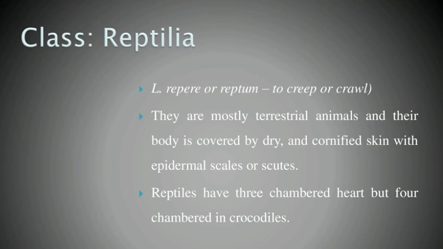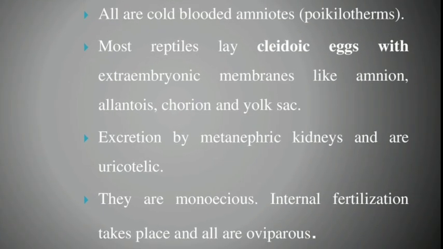Reptiles also have a 3-chambered heart, but crocodiles have a 4-chambered heart. Note it, reptiles always have a 3-chambered heart, except crocodiles, which have a 4-chambered heart. Next slide. These are also poikilothermic or cold-blooded animals. What is the meaning of cold-blooded or poikilotherms? Their body temperature changes based on the temperature of their living atmosphere.